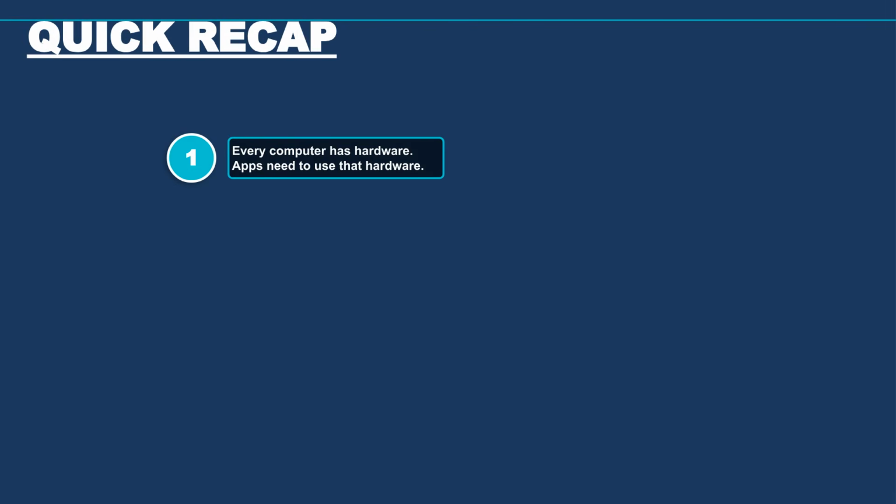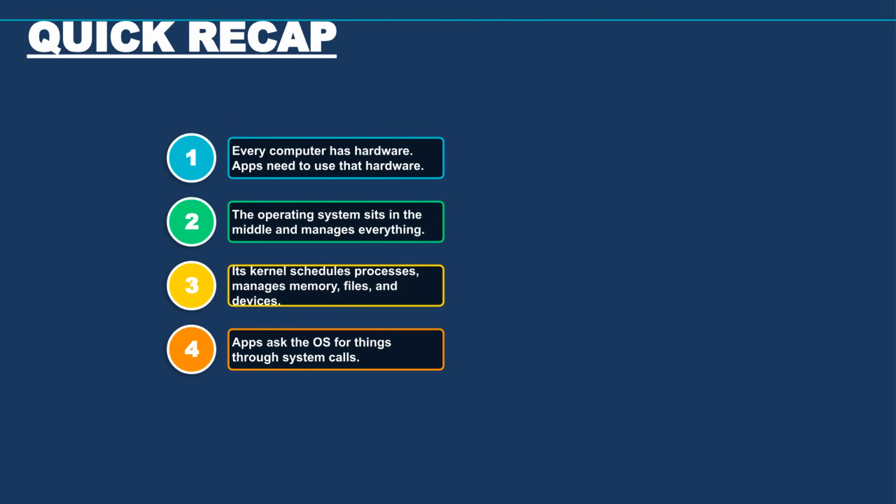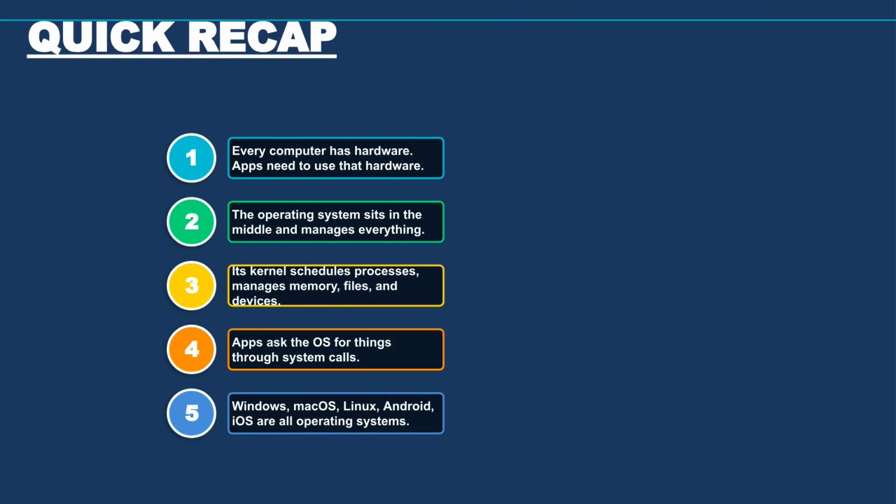To recap, every computer has hardware that apps need to use. The OS manages processes, memory, files, and devices through system calls. Windows, macOS, Linux, Android, and iOS are all operating systems.